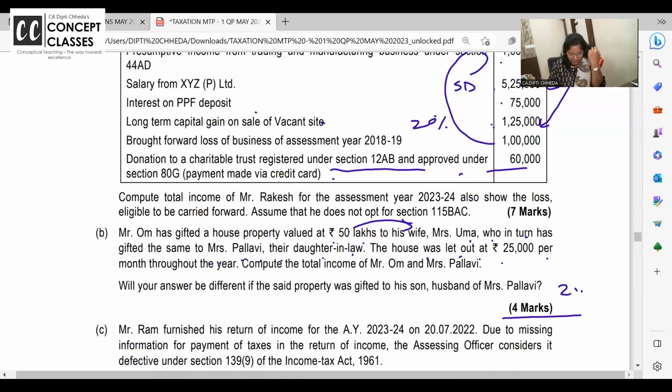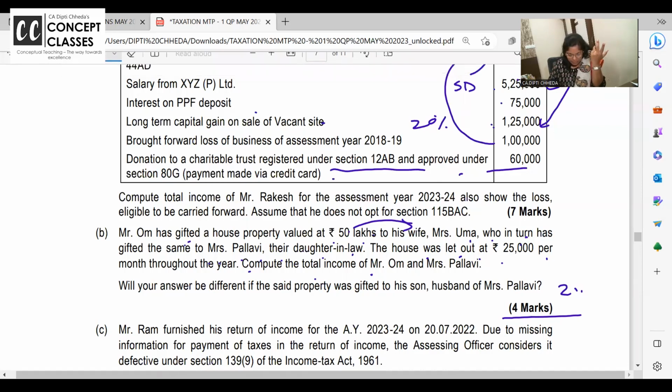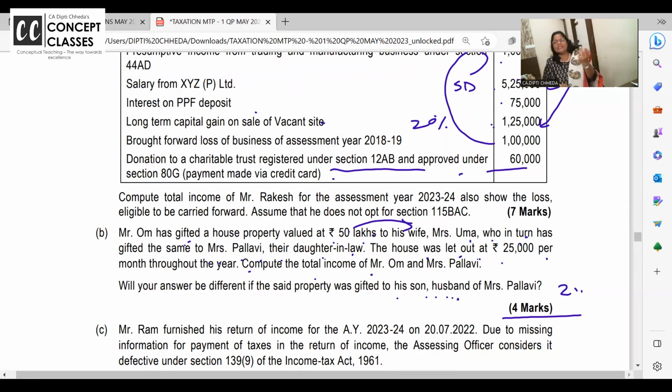The house was let out at 25,000 per month. Compute the income. Husband has gifted the house to wife, and wife gifted to daughter-in-law. Is this income taxable in the hands of husband or wife? Husband, Mr. O. He's the owner. Will your answer be different if this property was gifted to son? Yes. If you give the property to son, clubbing provisions don't attract.